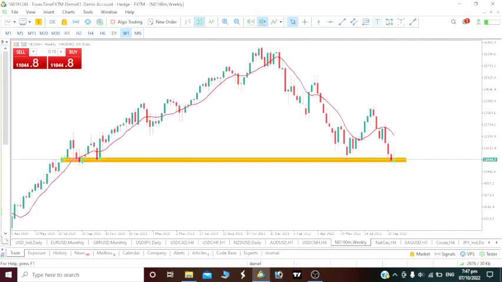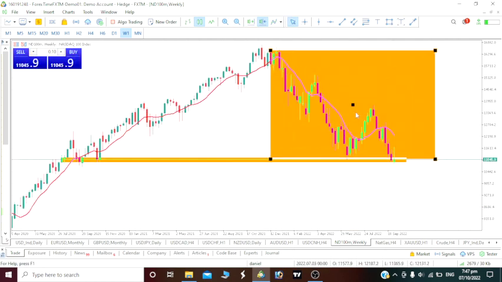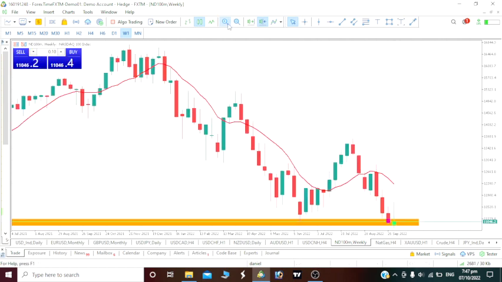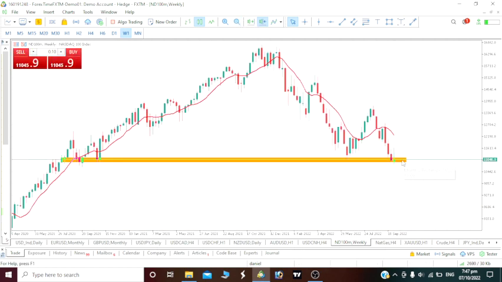You can see once again, we start this analysis from here. There's only one movement we are all seeing on this NASDAQ 100, a bearish move. See these lower lows, lower highs, lower lows, lower highs, lower lows, lower highs. Now take a look at this level here that we once talked about. We saw that price reacted at this level, came here again, reacted at this level, so we saw this price drop to the same level. This is one of the reasons why we had a pullback, because price used to react at a key level. So price reacted here by giving us a pullback.